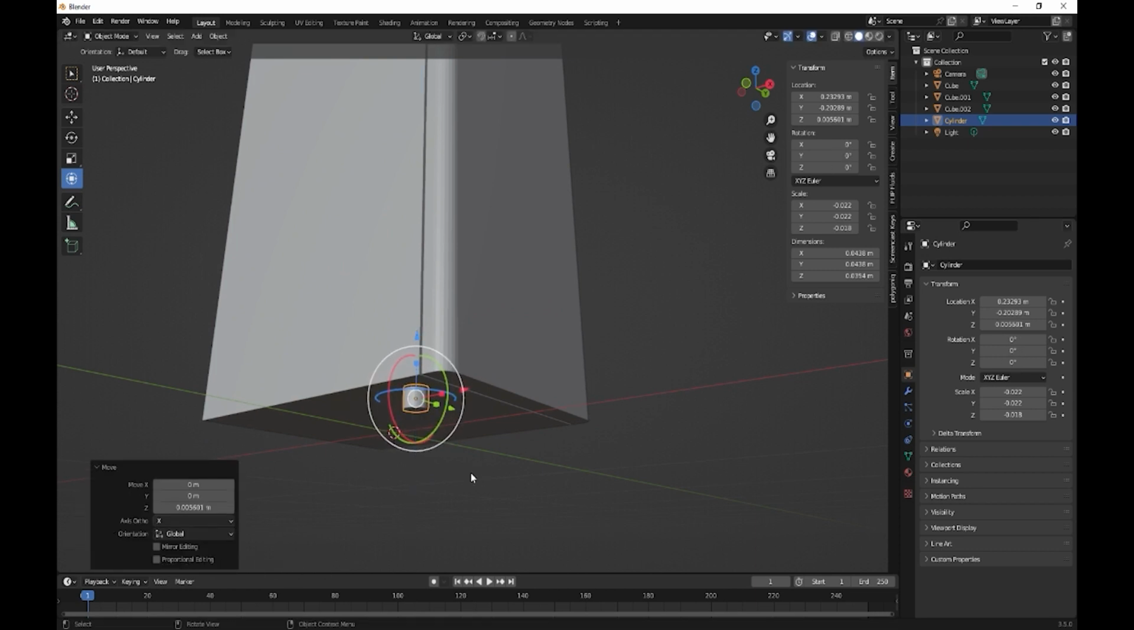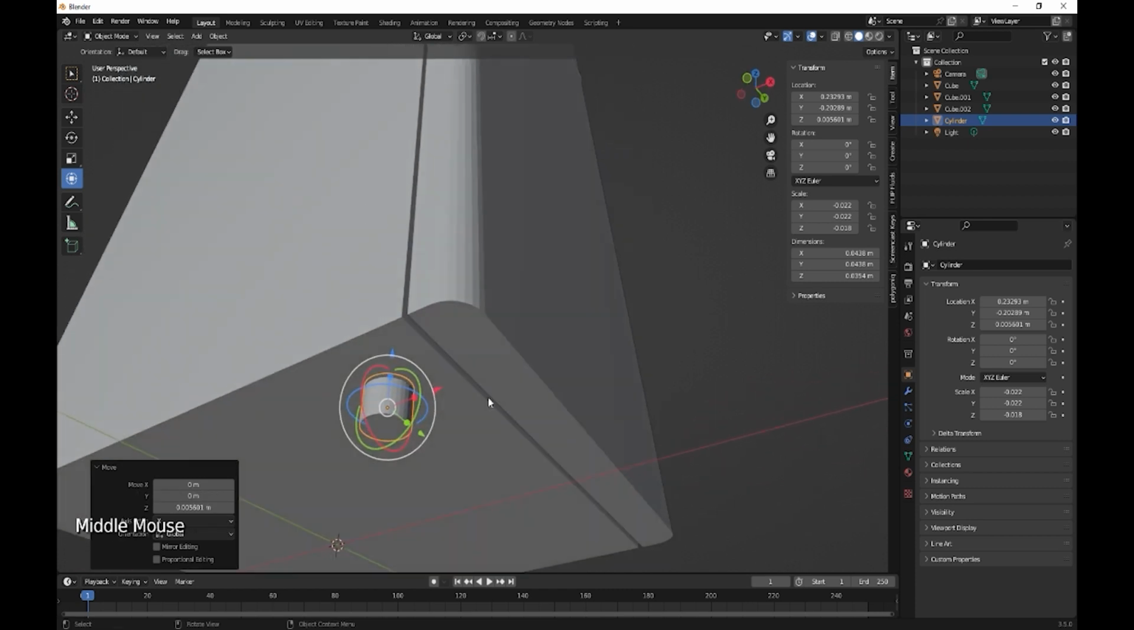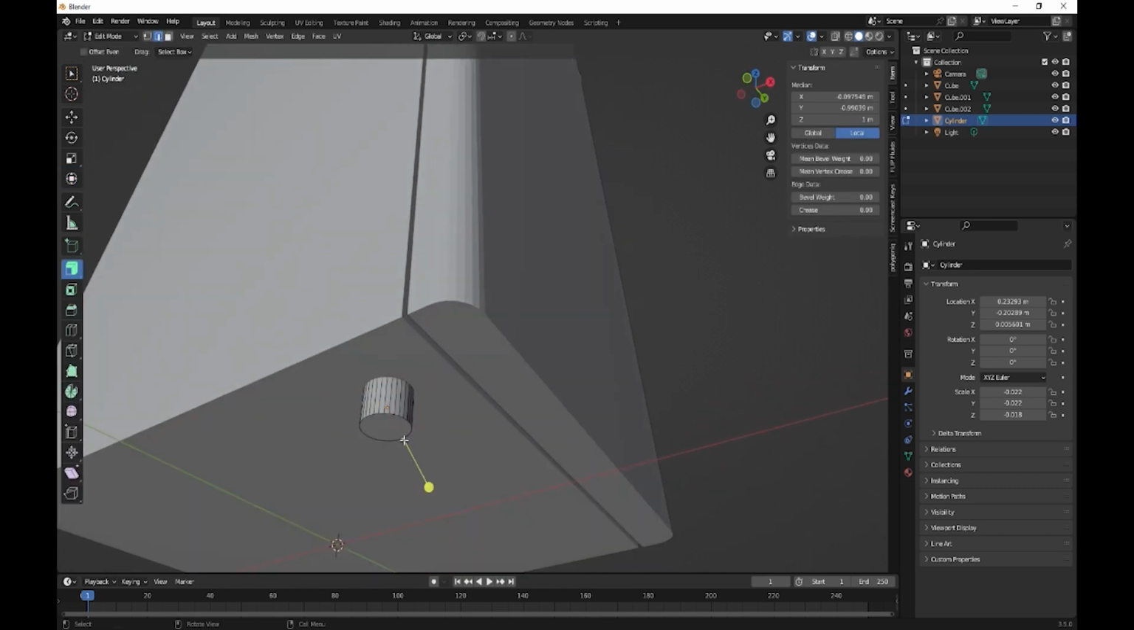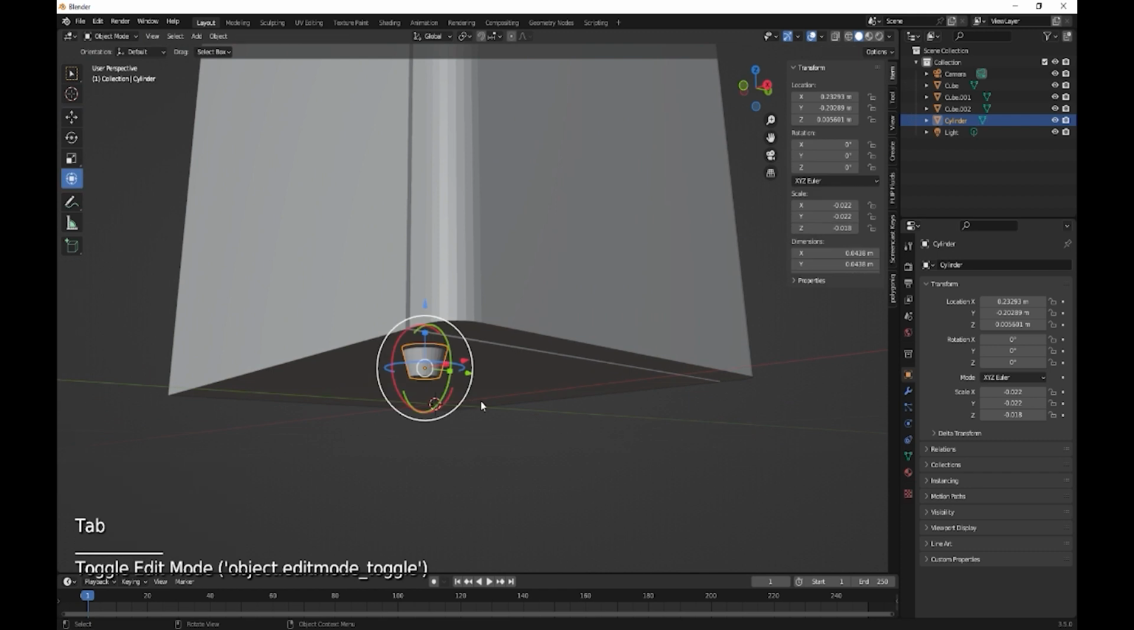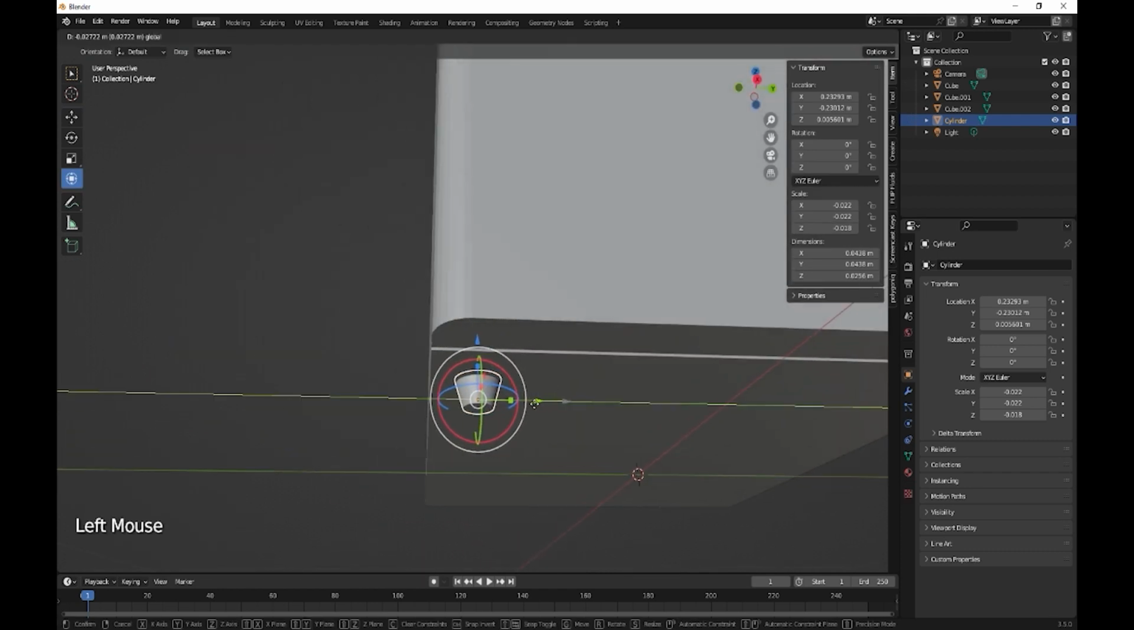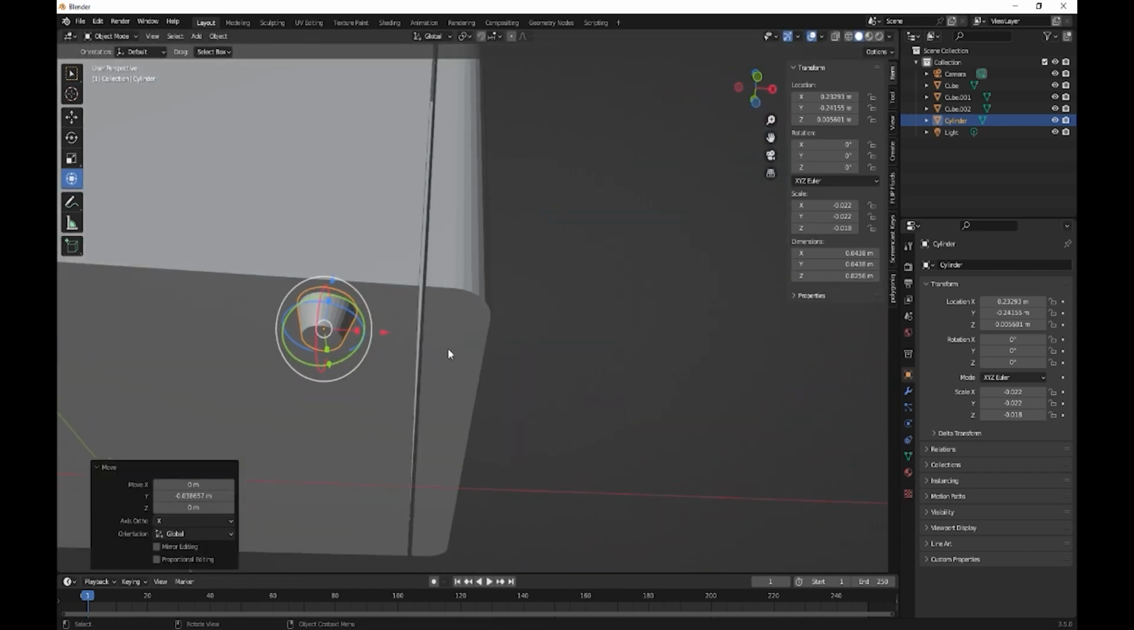Bring it on up there, and then it kind of tapered. So number 3, scale, kind of like that. Could probably do with just moving up a tad. Like that. Okay, let's bring it on into the corner.